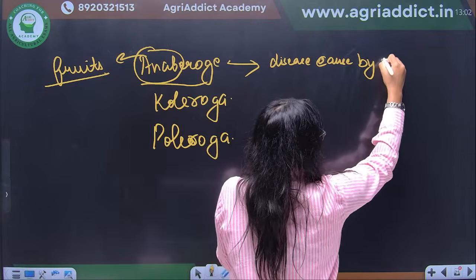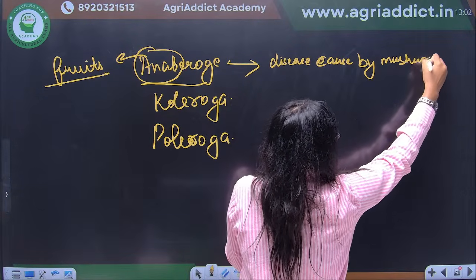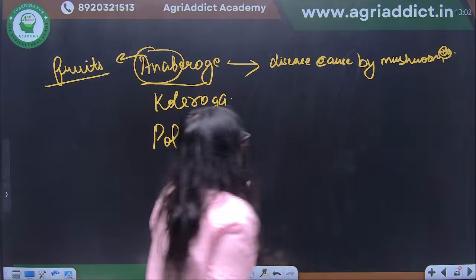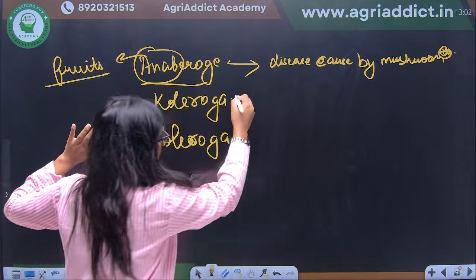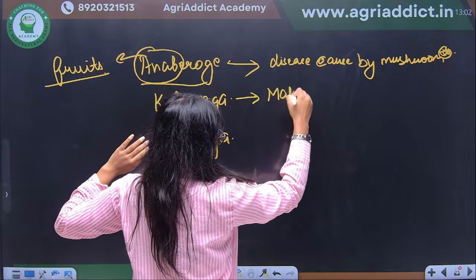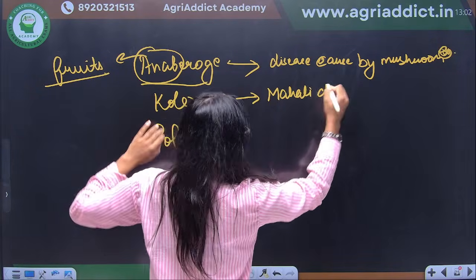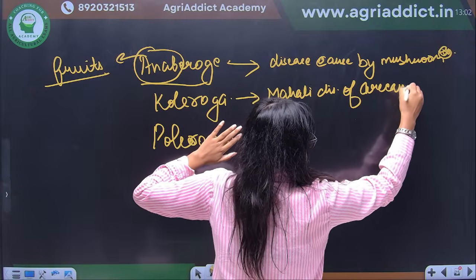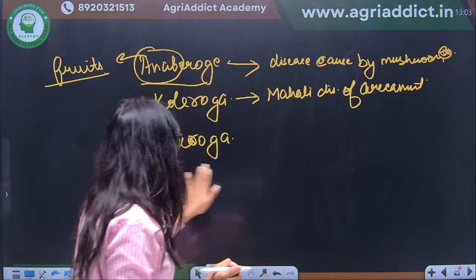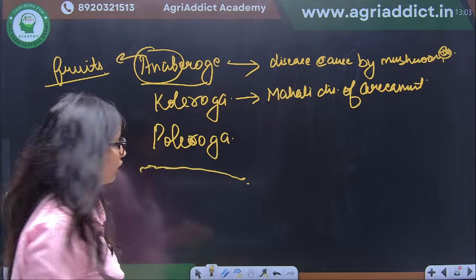Correct? And if there is Kolyoroga, that is always Mahali disease, specifically for arecanut. One more term is Polioroga. What is it?